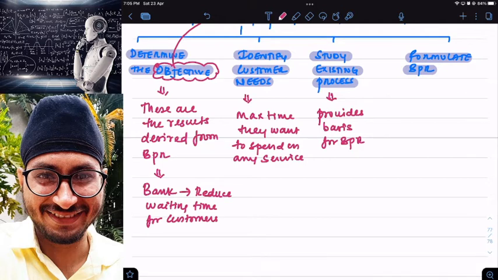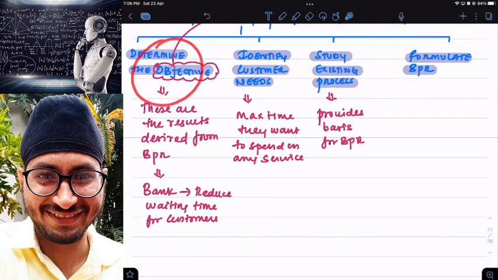Because I'm facing problems in my business today, I'm going for BPR. So unless I study my existing process and know what exactly the problem is today, will I be able to create a BPR plan? No. That is why you study the existing process and try to find out what exactly the problem is that you are facing in the business.